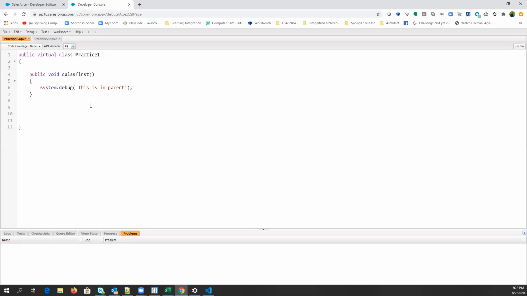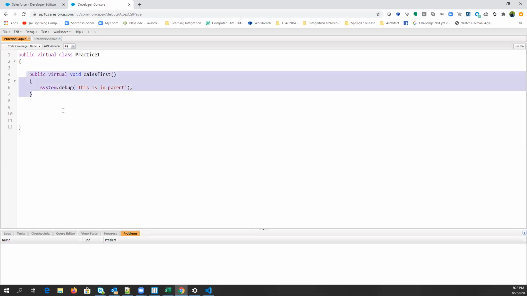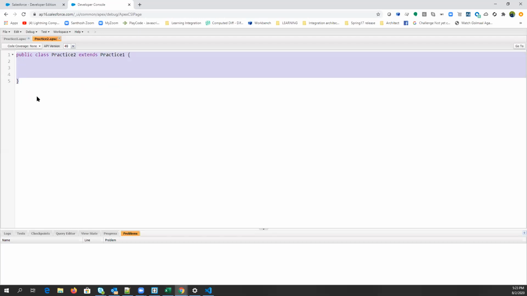If I add a virtual keyword here, it doesn't mean that this method cannot be called. Let's say I want that if this particular method is called by this class, it should print that this is parent, and if this method is called by the child class, it should print this is from the child.